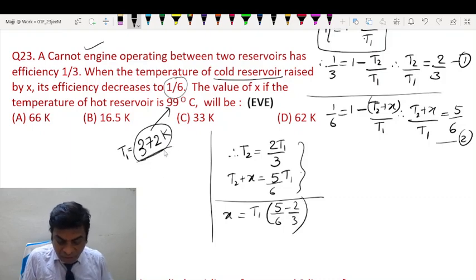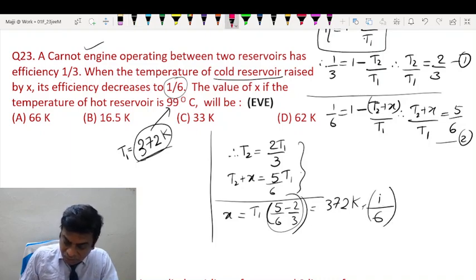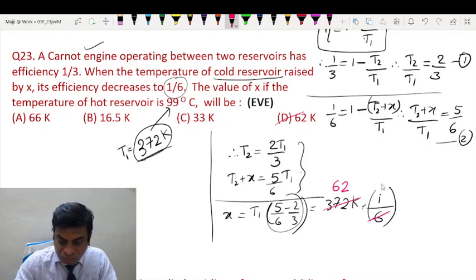Now let us substitute T1 as 372 Kelvin. So we have 372 Kelvin into, if you take the LCM, which will be 6, (5 minus 4) by 6, which is 1/6. 372 divided by 6 is 62. 62 Kelvin is the answer.